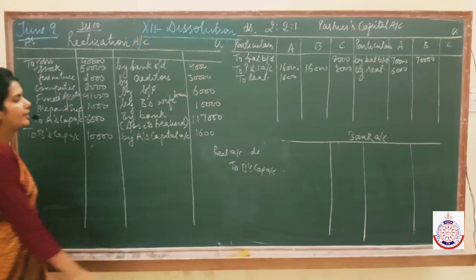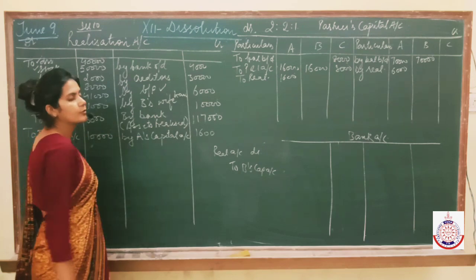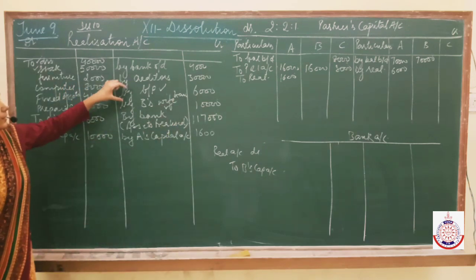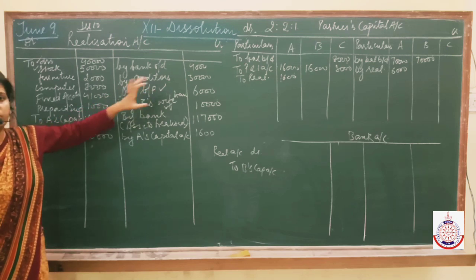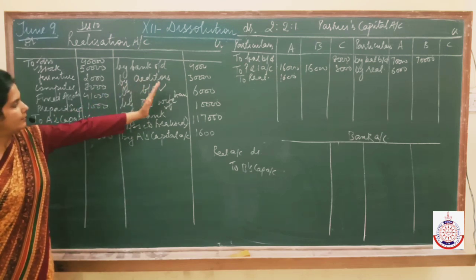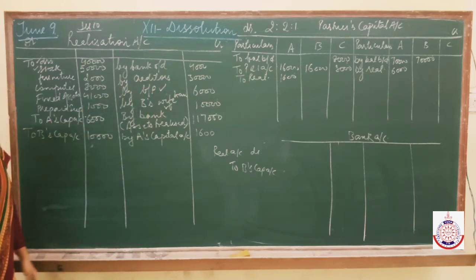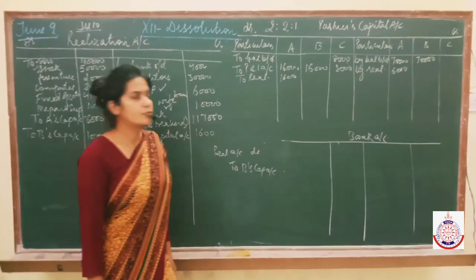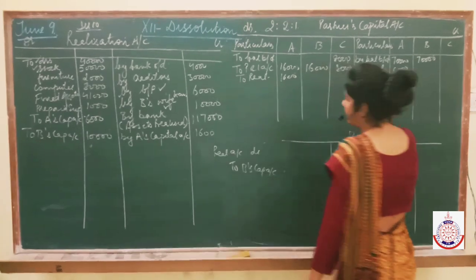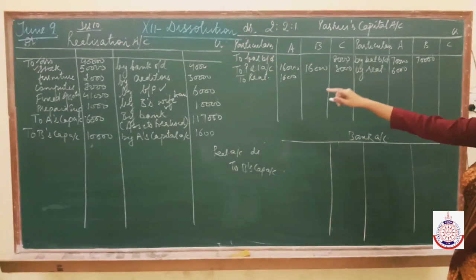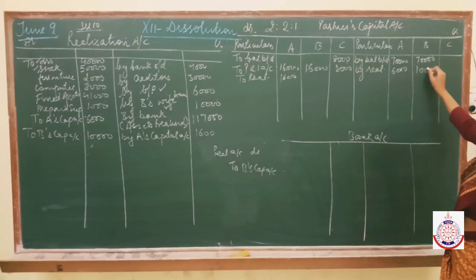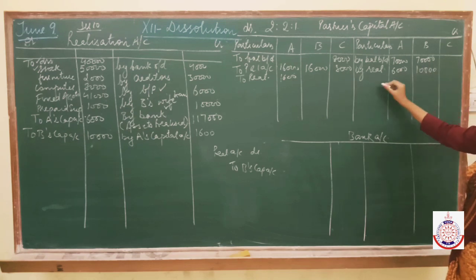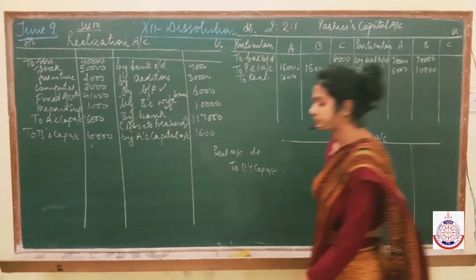It means we have made payment of bills payable also, and we have made payment of B's wife's loan also. Keep putting a tick on the liabilities which you have paid. Now post this entry into B's ledger account side by side. Right here by realization, and the amount is 10,000. By realization was already written, so I didn't write it again. I write it like this.